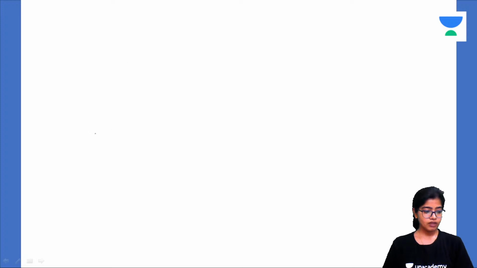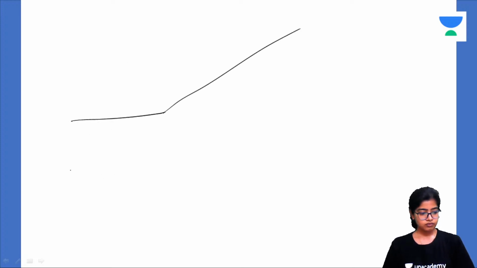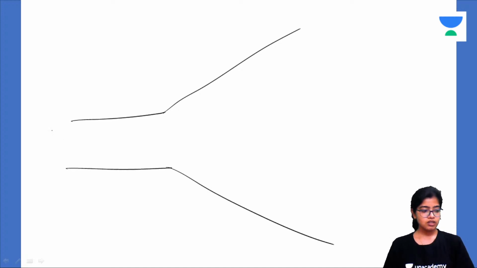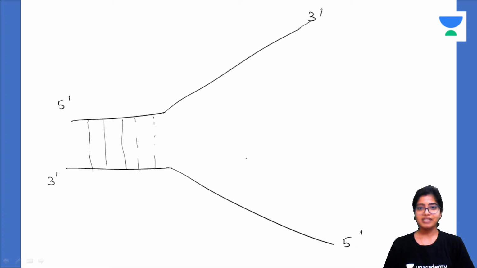Now, imagine this replication fork. This is the 5' to 3' end. And this here is the 5' to 3' end. These already have the hydrogen bonds intact. And here what has happened is the hydrogen bonds have separated.